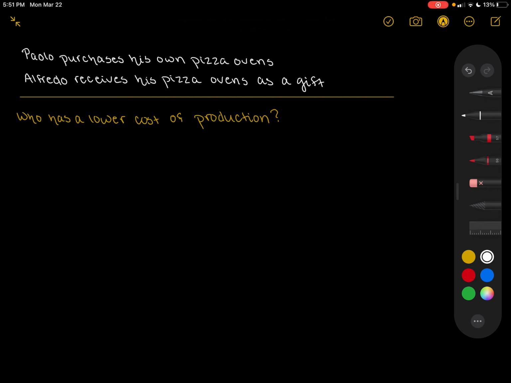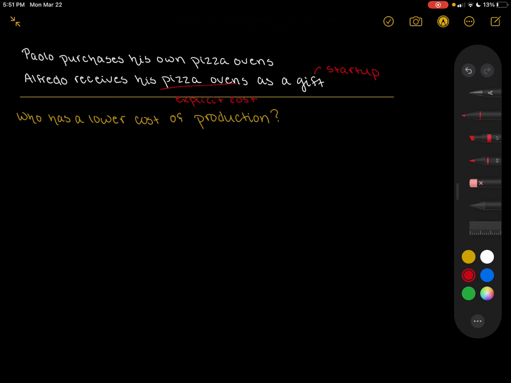With this information that we have, we'd like to know who has a lower cost of production. Well, from what it seems, it's as though maybe Alfredo has lower startup costs than Paolo. However, we're looking at real costs of production, so that takes into account more than just these startup costs and just that single explicit cost, which is what that pizza oven is, right? A pizza oven would be an explicit cost.